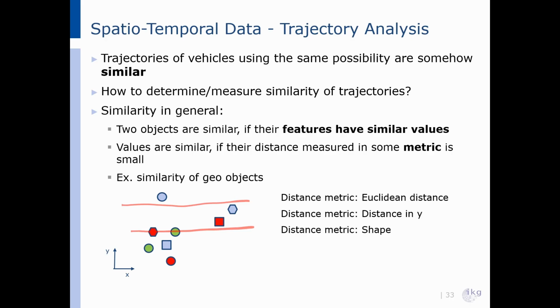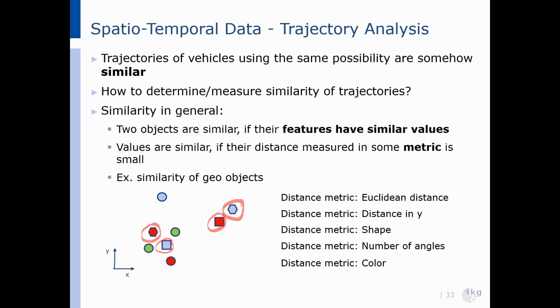If we just evaluate the shape of the objects, we will get another result. In this case, we would group all those objects together with similar or same shapes. We would just put together the squares like this one and this one. We would put together all the hexagons like this one and this one, and all the circles would be in one cluster in the end. Now, if we just consider the number of angles of the objects, we would get yet another result. Same for the color. Hereby, we just would evaluate the colors of the objects.